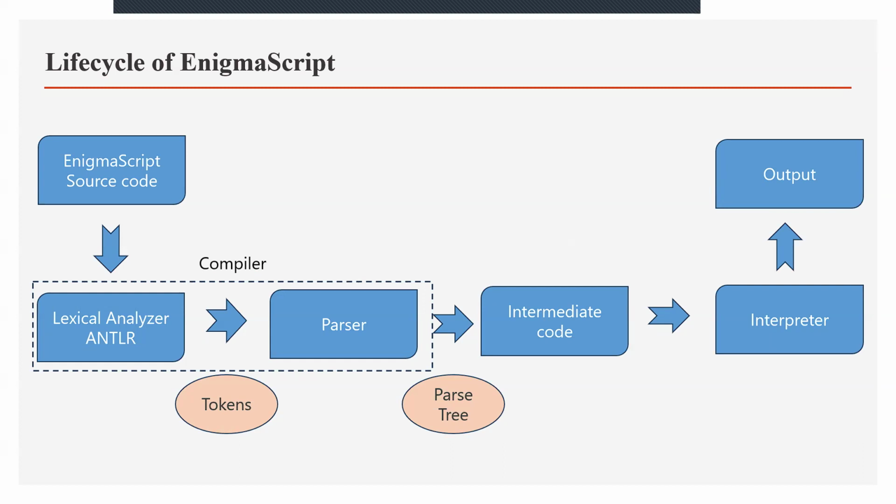Next, the parser takes these tokens to construct a parse tree, organizing them into a structure that represents our code logic. From here, the code is translated into an intermediate form, a universal coding language ready for the interpreter. Then the interpreter executes this code, resulting in a final output. This end-to-end process showcases the efficiency and synergy of Enigma's design, transforming the written code into actionable results. Now my friend Ujita will take over this presentation.